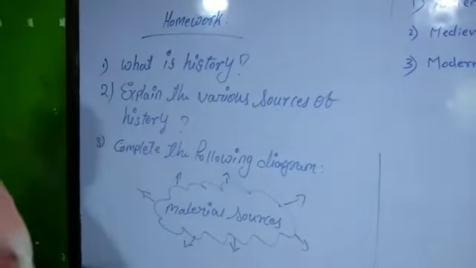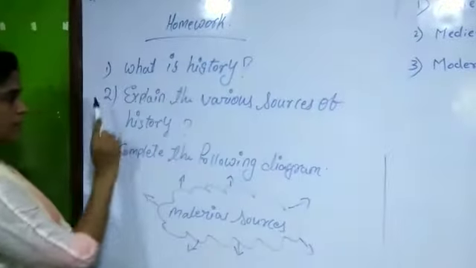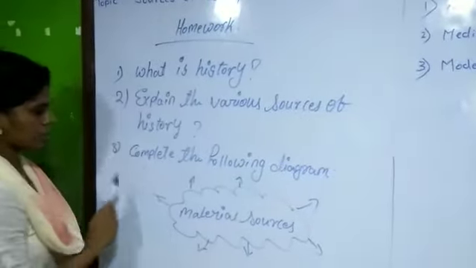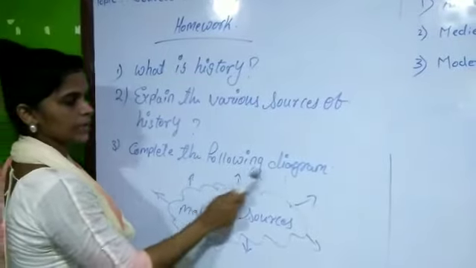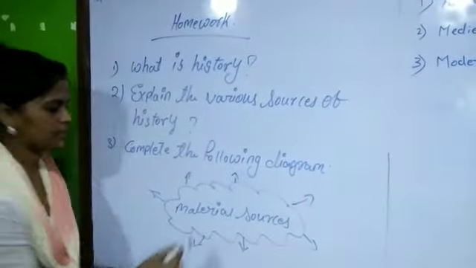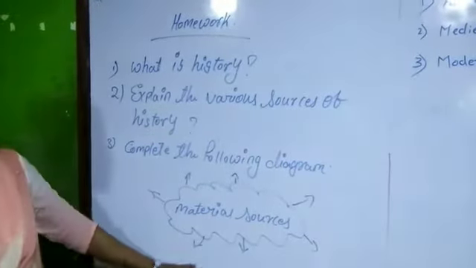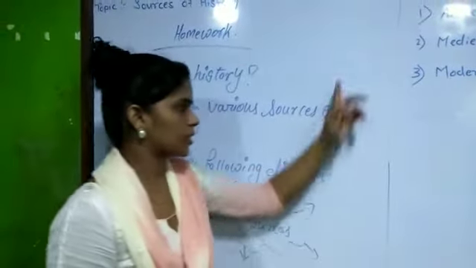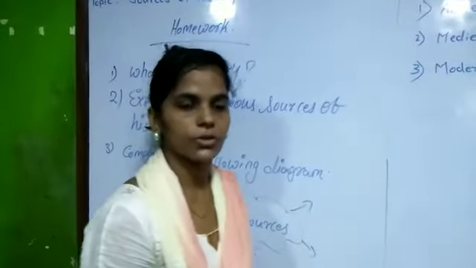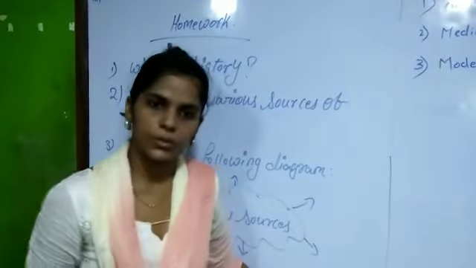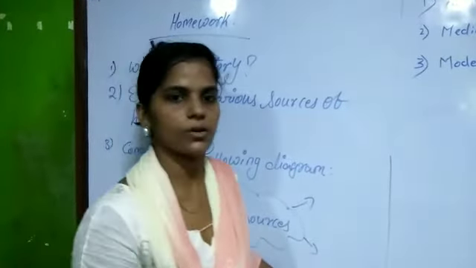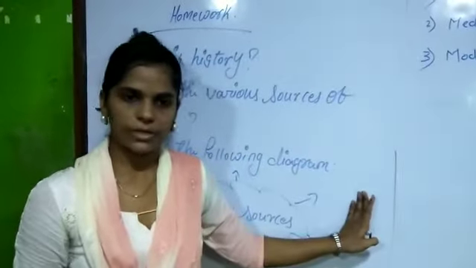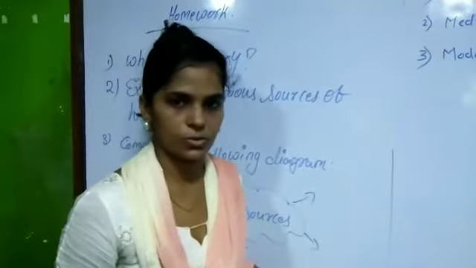Now this is your homework guys. Question number 1, what is history? Question number 2, explain the various sources of history. Question number 3, complete the following diagram, that is material sources. So you have to just buy a 200 pages notebook and copy down all this homework in your notebook for your recall, when the school reopens, maybe in July or August. So this is for your written record. Just to keep your record, buy the notebooks, write all this homework in your notebooks, that's all.